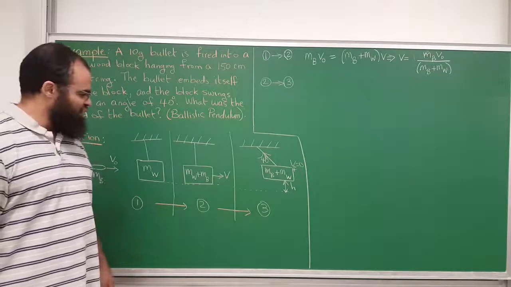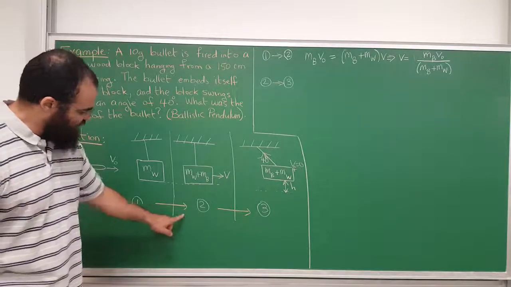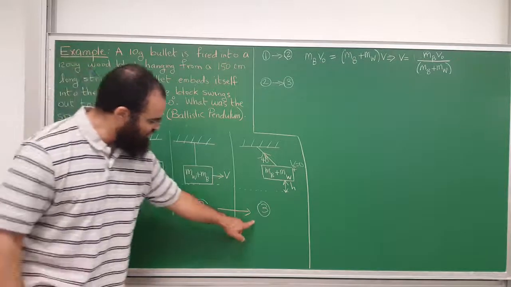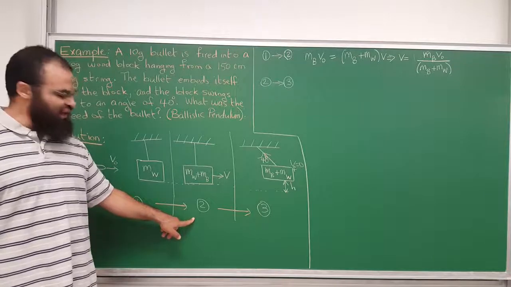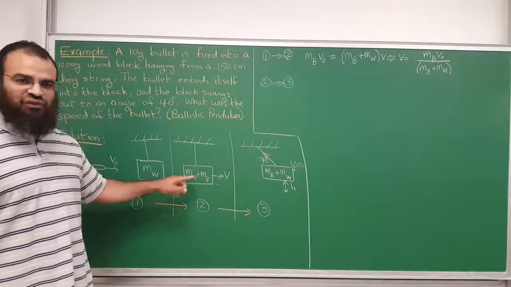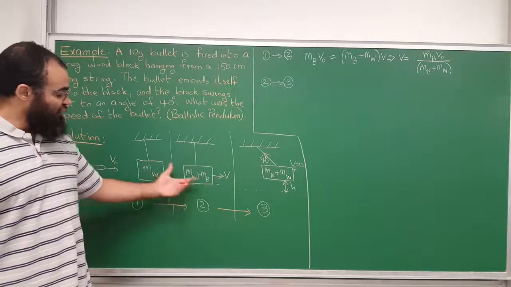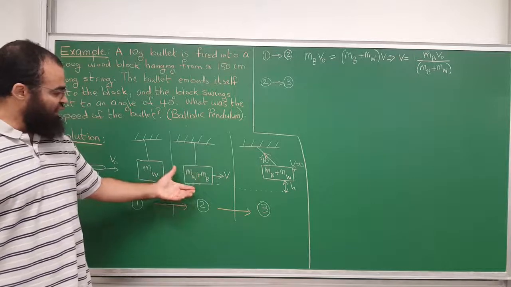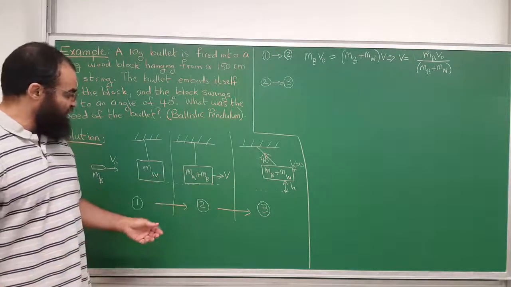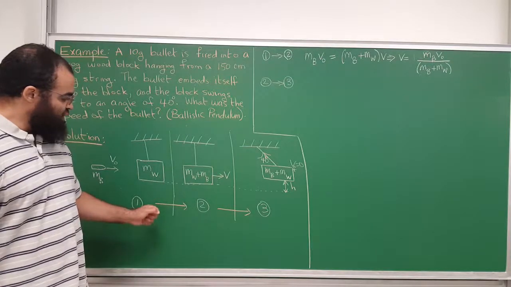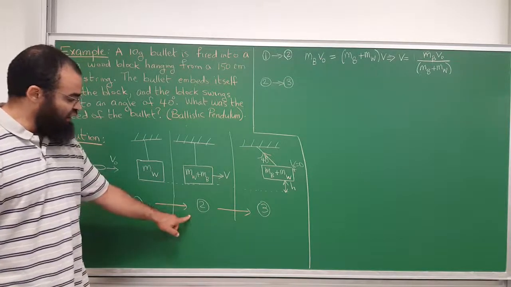You might say, I just told you the mechanical energy was not conserved, so how can we use it in this step? Yes. Going from here to here, you lost some of the mechanical energy during the collision due to the frictional forces. In fact, the block will get very hot, and it might even light up, might catch fire. So we cannot use conservation of energy here.